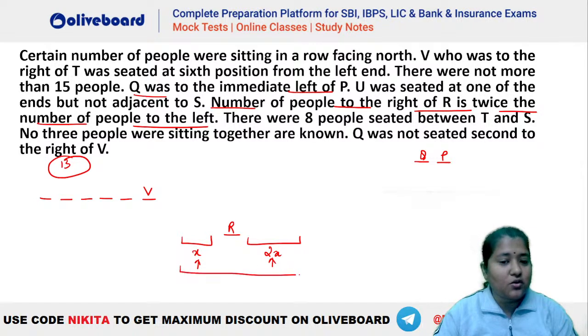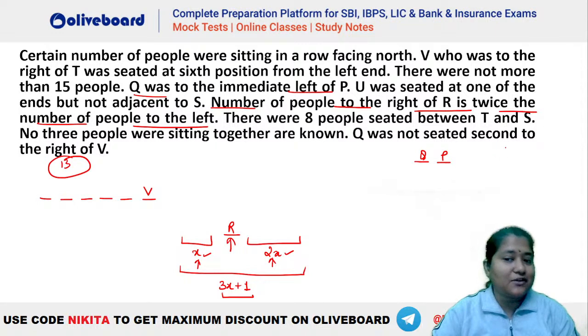So what is the total strength here? You can see it is going to be something of 3x plus 1 format, isn't it? It is of a format of 3x plus 1, that is x plus 2x, so 3x, and plus 1 for R, isn't it? So it has to be 3x plus 1. Now, what are the possible values that we can have here? क्या possible values हो सकती हैं? You can see 3x plus 1.